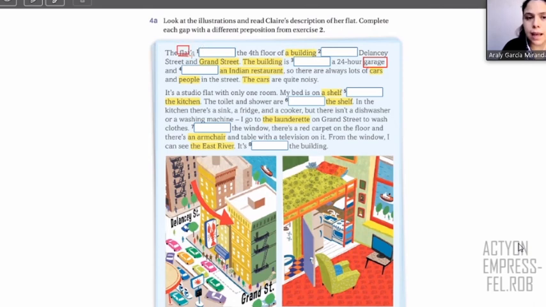So please, you have to underline or circle all the vocabulary that we checked, all the vocabulary that you can identify about rooms in the house and objects that you have. Okay, so I'll give you 2 minutes to circle or underline this vocabulary.